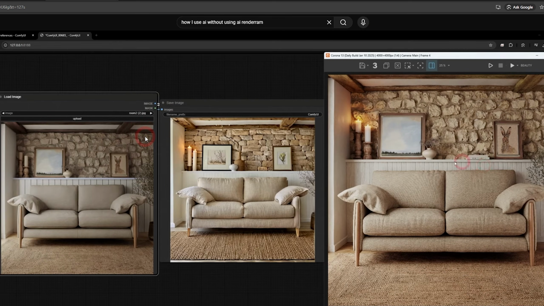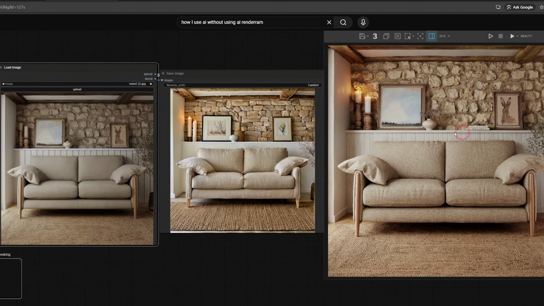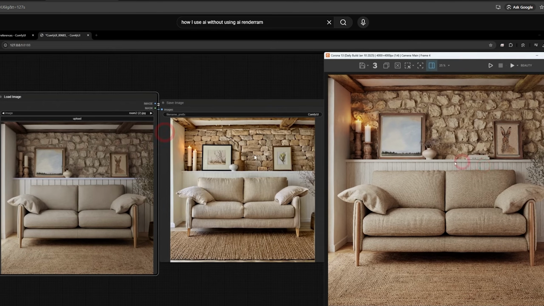So I don't know how many of you remember, but I made this video on how I use AI without using AI. And the idea is pretty much this: I imported my raw render, I enhanced it with AI, and then I replicated the entire thing from AI directly into Max. So I was curious, if I generate an AI image, but then I replicate the whole thing in Max, meaning I used my own know-how or my artistic skill to do that, is it then considered an AI image?